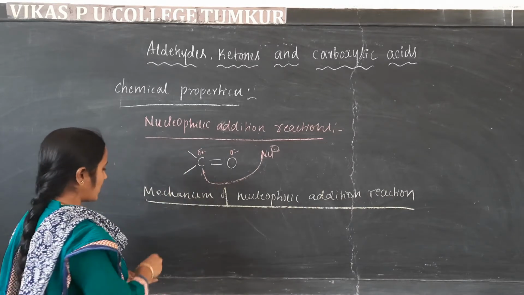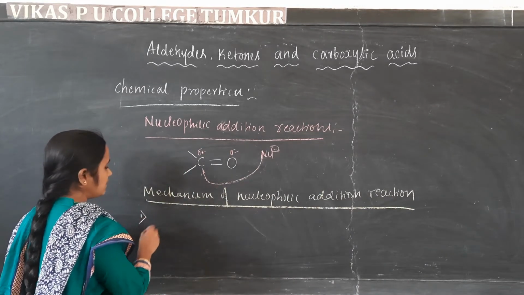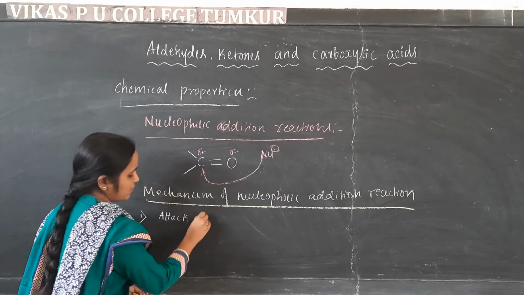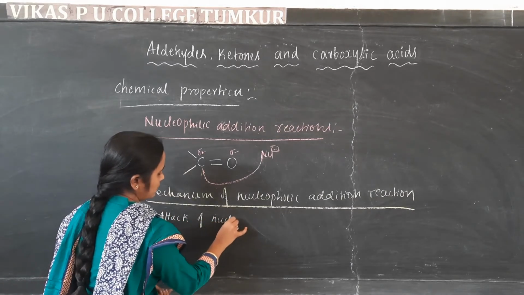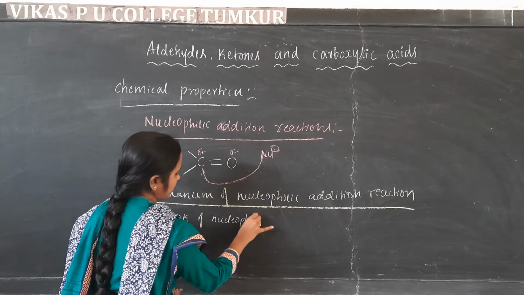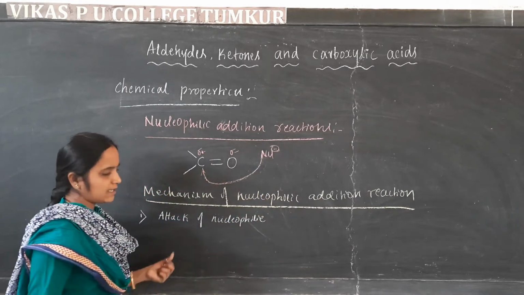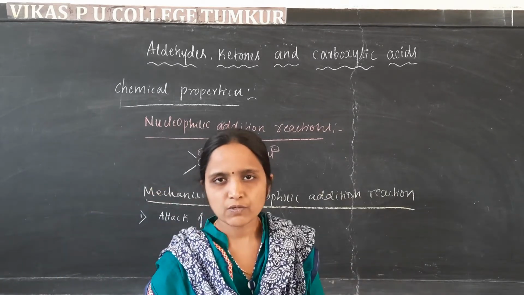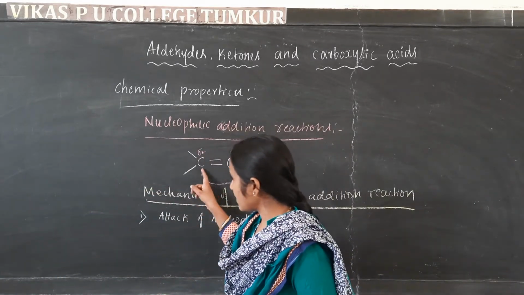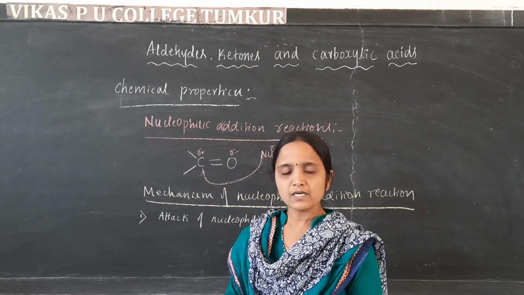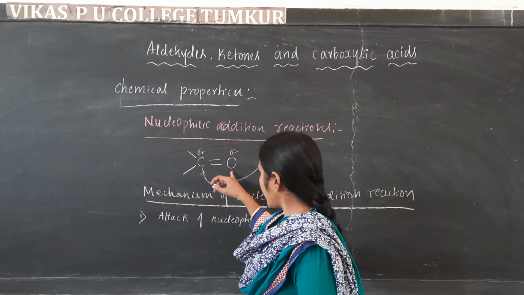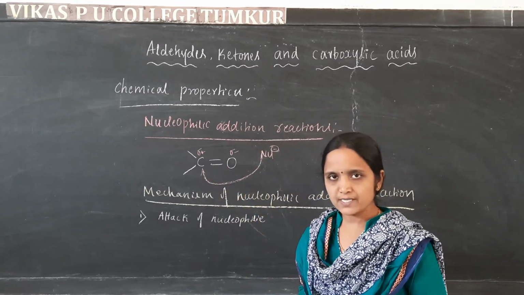In step 1, the attack of the nucleophile: the nucleophile attacks the carbon, because the carbon gets the partial positive charge due to the high electronegativity of the oxygen atom.